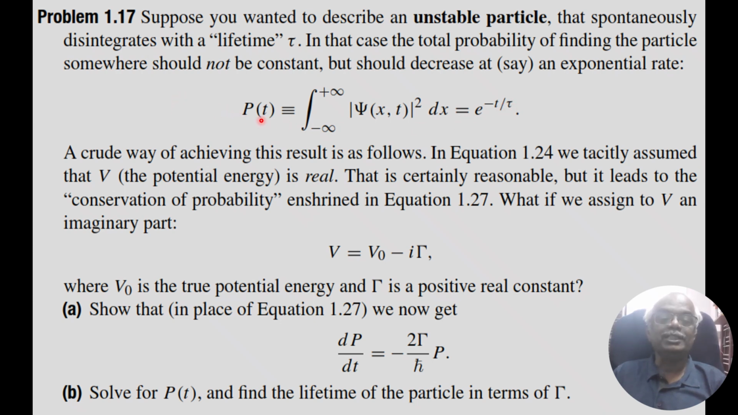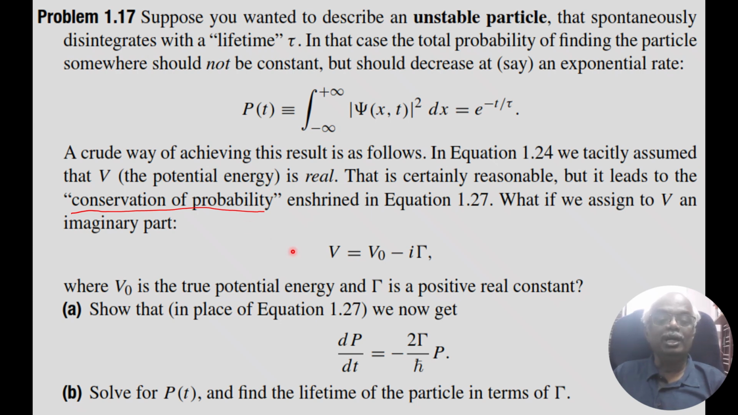By definition, the probability, which depends on time, is equal to the integral from minus infinity to plus infinity of modulus psi squared dx, which is equal to e to the power minus t over tau. Normally we assume the potential is real, which is reasonable, but a real potential leads to conservation of probability. So probability is conserved if the potential is real.